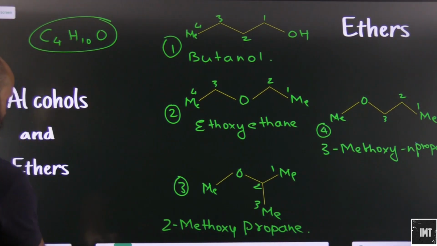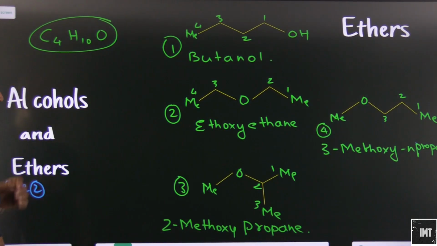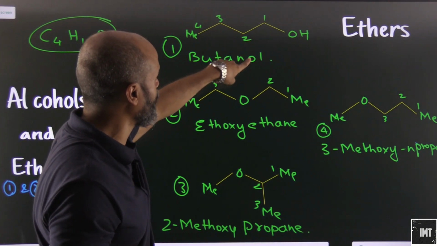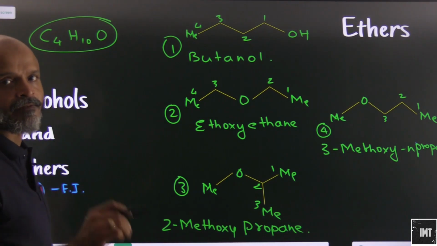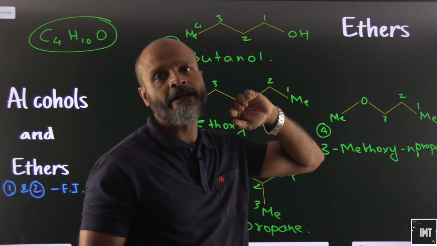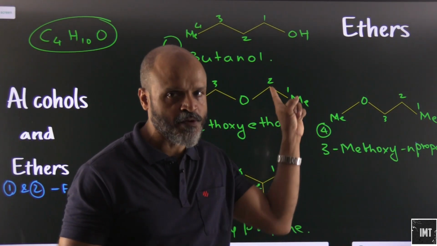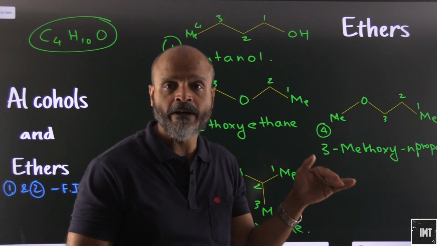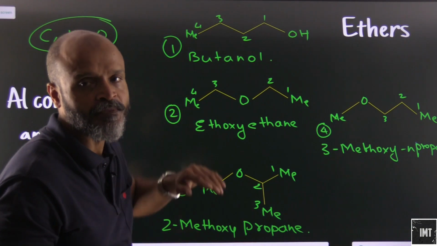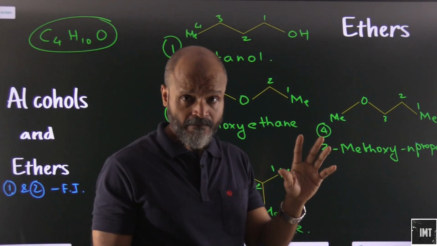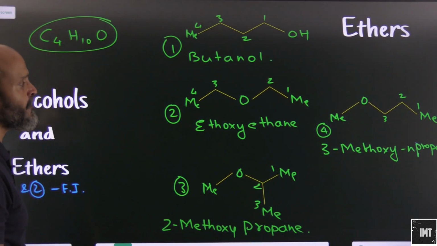Let's compare. Be very careful about the comparison here. So if I compare 1 and 2, one is alcohol, the other one is ether. So obviously they will show functional isomerism. There is no point in talking about position isomerism, because position isomerism is exhibited between the same functional groups, which is not there. There is no point in talking about chain isomerism as well. The chains are the same, and there is no point in talking about metamers as well, because metamers again correlate to the same functional groups. So they will just show functional isomerism.